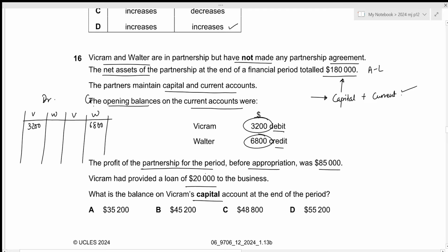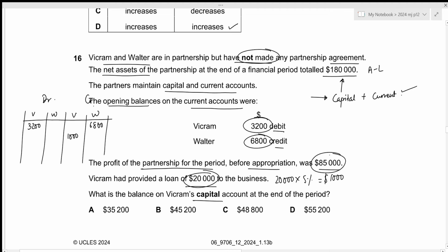Then Vikram provided a loan, and we know that there is not any partnership agreement. So the interest on loan will be at 5%. That will be 20,000 times 5%, which results in 1,000. This will be received by Vikram, so this will go towards the credit side of his current account. So 1,000 right here.